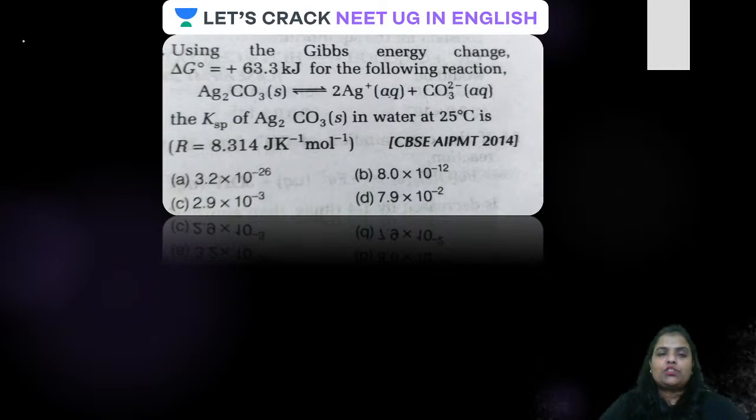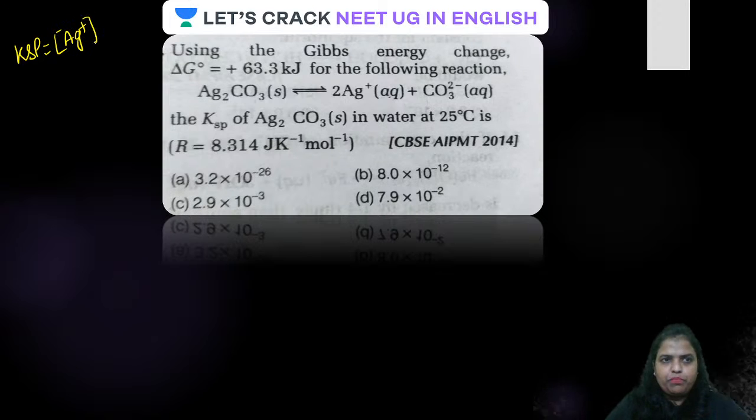Always remember, solubility product is the product of concentration of Ag plus raised to the power 2, as 2 moles of Ag plus are forming, multiplied by that of carbonate ion. But what is important here is delta G and the KSP or equilibrium constant, right guys? For this, the KSP is written as concentration of Ag plus raised to the power 2 multiplied by concentration of carbonate ion. Is that clear? This is KSP and this is actually the equilibrium constant.